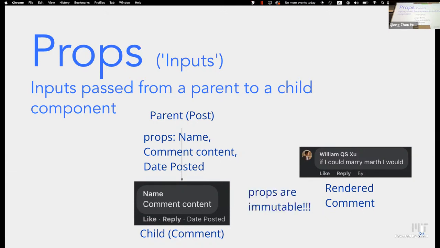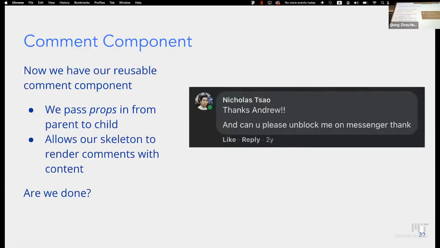And then you get a rendered comment like this one. Another important thing about props is that they're immutable. Basically, you don't want to be logged into Facebook and every second your data is changing. Child components, you don't want them to be able to change props, and they can't rewrite data that the parent component passed them. So now we know how to receive data in a comment and render the data using our code skeleton.